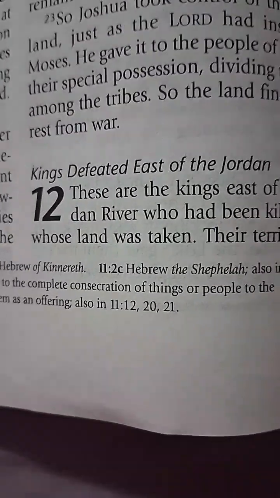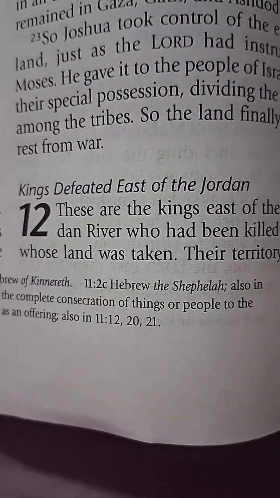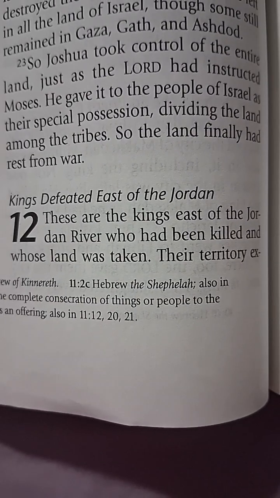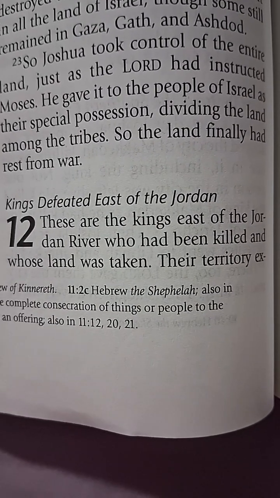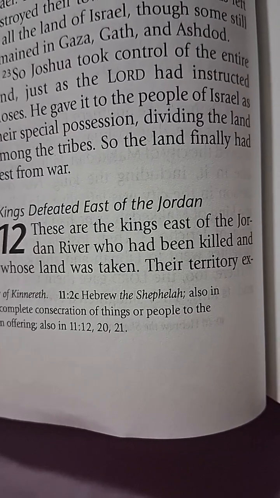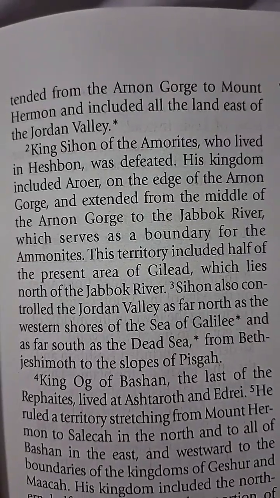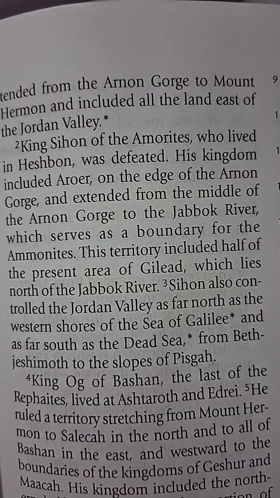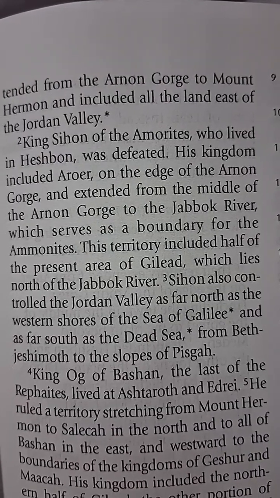Okay, good afternoon. We're back with Joshua chapter 12. Kings defeated east of the Jordan. These are the kings east of the Jordan River who had been killed, and whose land was taken. Their territory extended from the Arnon Gorge to Mount Hermon. It included the land east of the Jordan River.